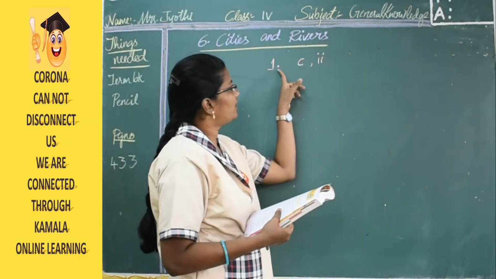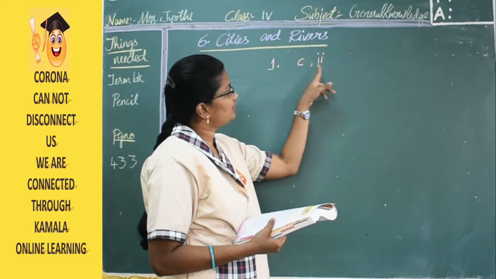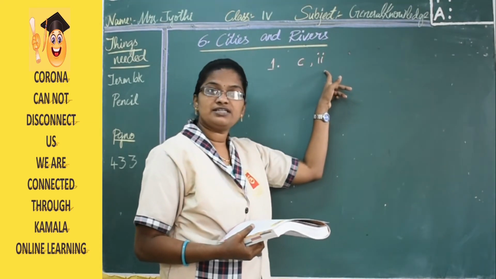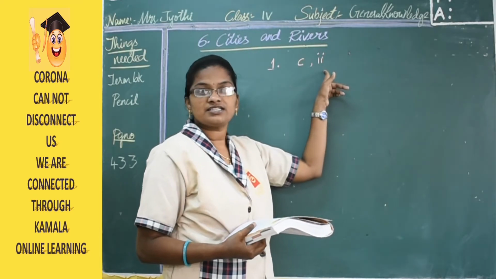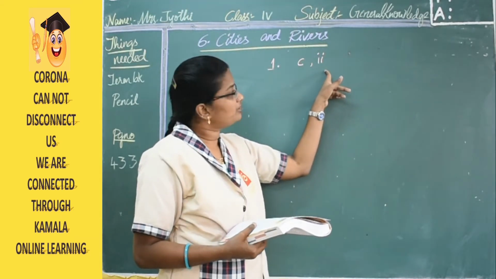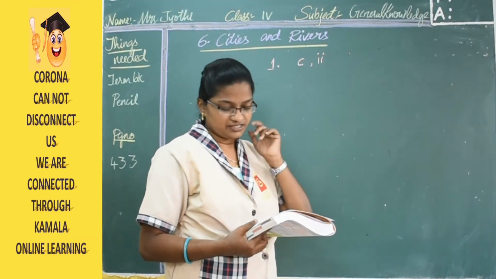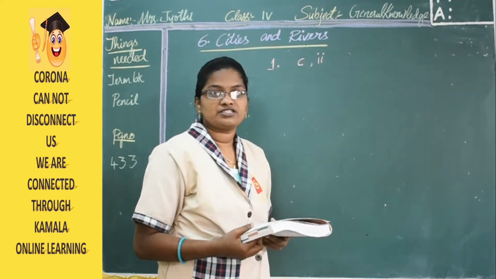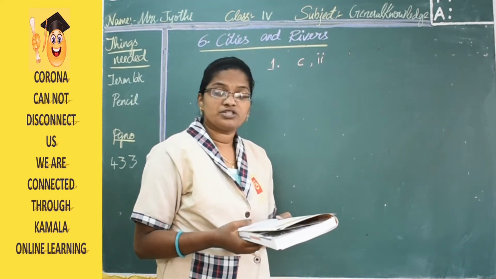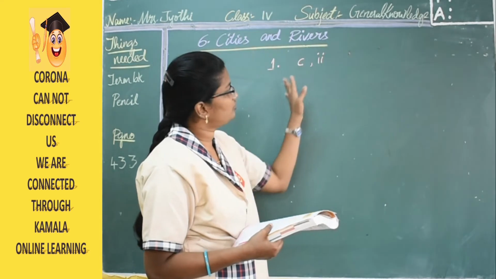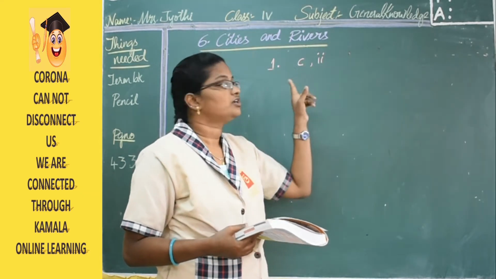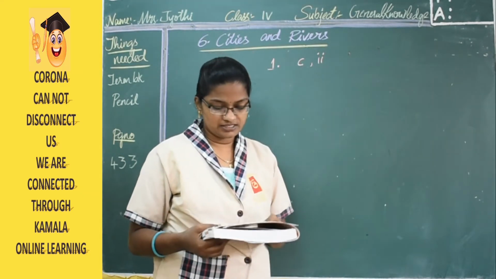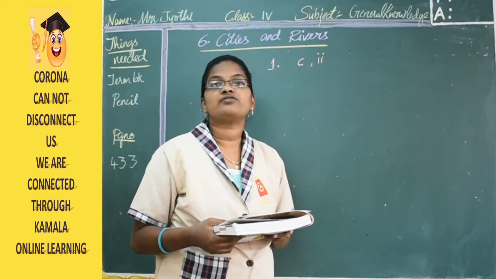So the first one is Agra. The answers are C and 2. C is Yamuna, and number 2 under state is Uttar Pradesh. So Agra belongs to Uttar Pradesh, and the Yamuna is going to flow. In this way I am going to write the answers. I am not going to match them with lines.